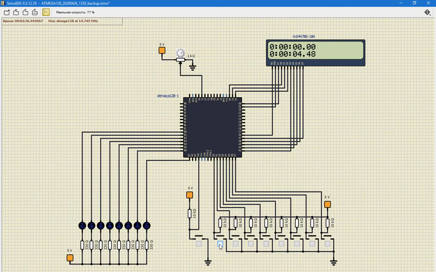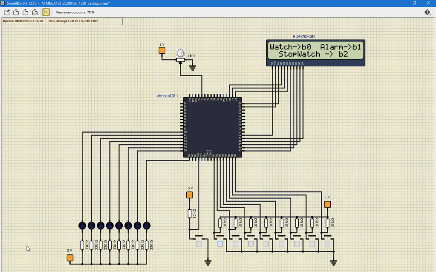And for example, let's say you are running laps. So when you run one lap, you can press the button, and it will be updated here, and the time of the lap will be here. So next lap, like this. So to exit you can press B2.